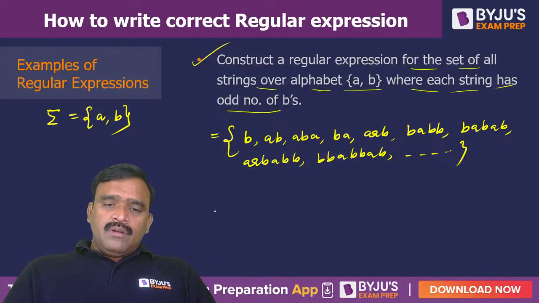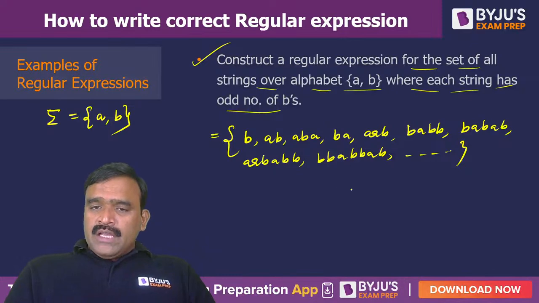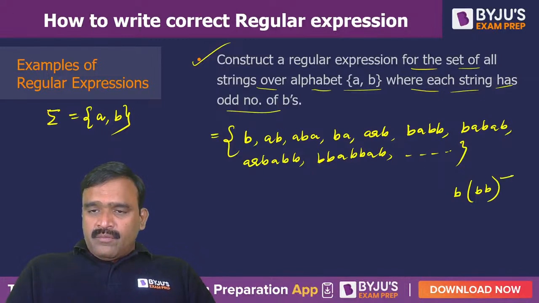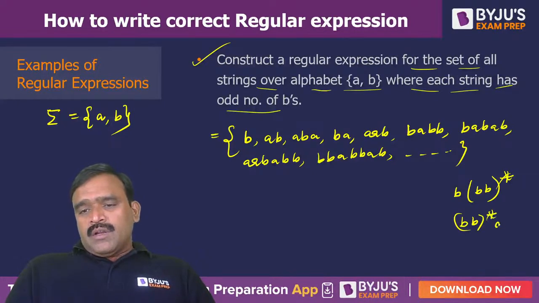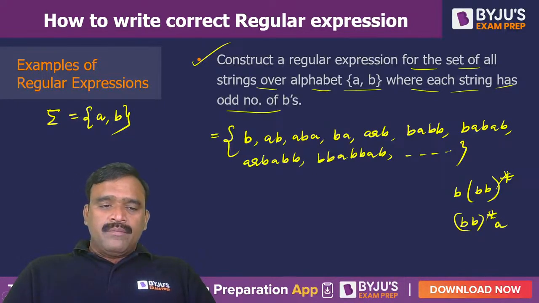It is very simple by taking a reference. If A's are not there, for example only B's are there, then for an odd number of B's, this is the expression: B followed by (BB)*, or (BB)* followed by B. So there are multiple ways of writing. Now I am giving you, you can just have a look.